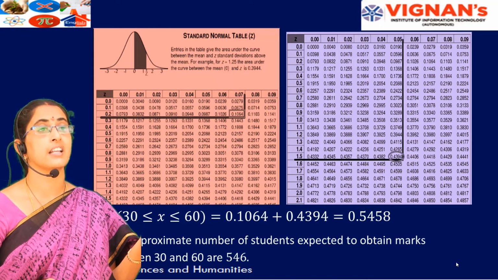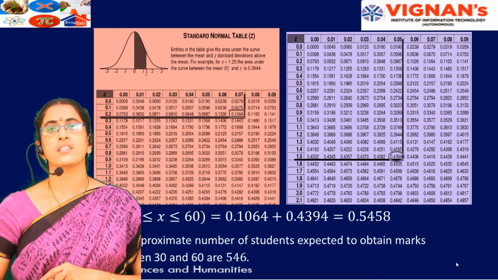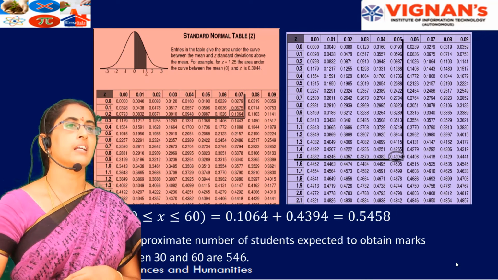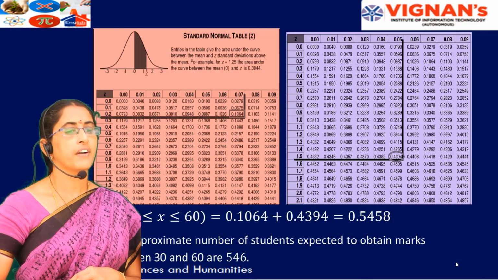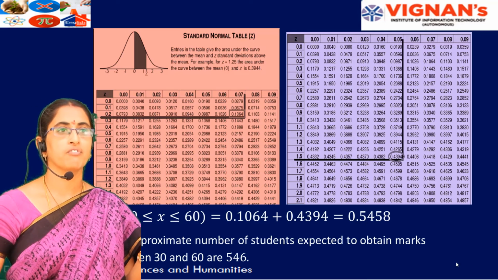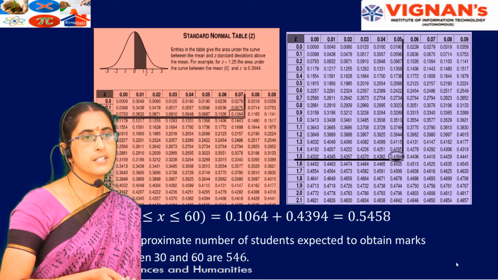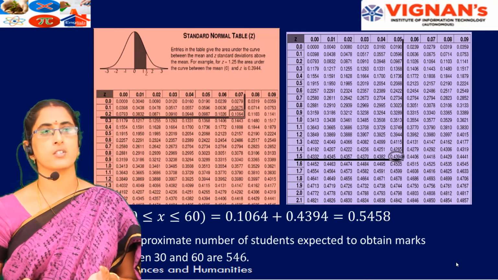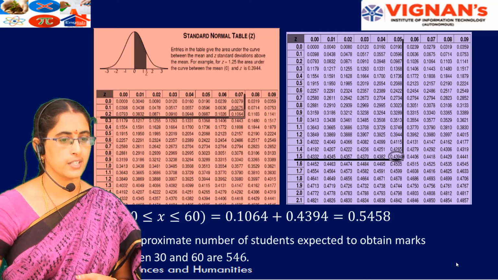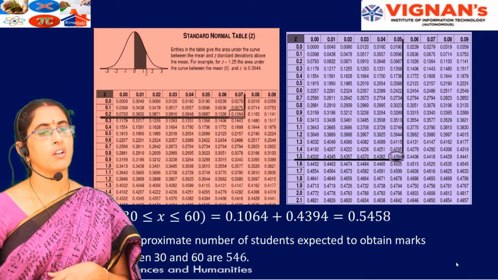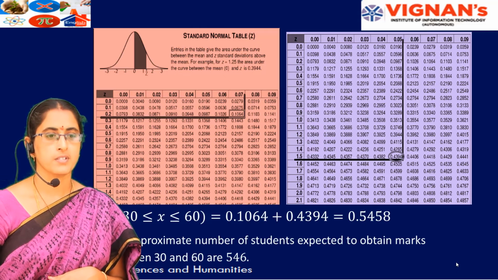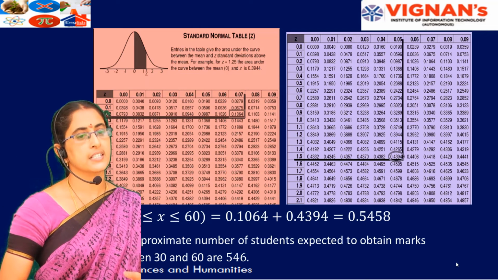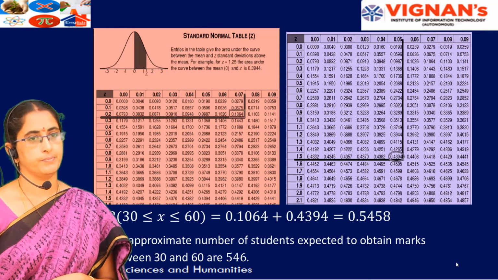But here they are asking for the number of students. Total students are 1000, so multiply that by 1000. It is 545.8, so 546, because students should be an integer number. So approximately it is 546 students. In this way we have to solve normal distribution problems. Some more problems are there, we will discuss them in the next class.